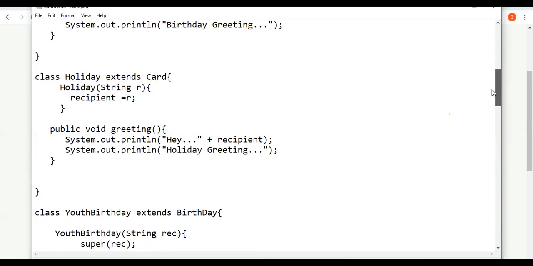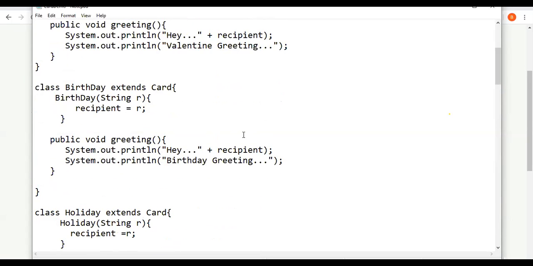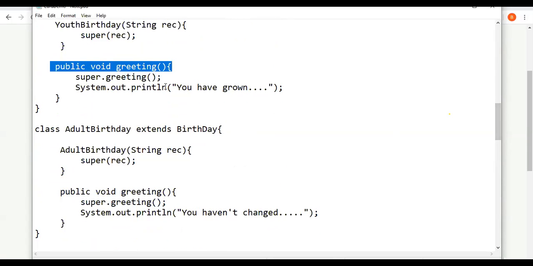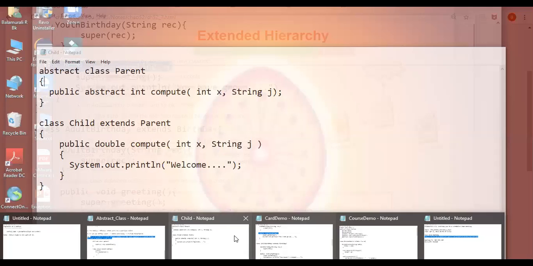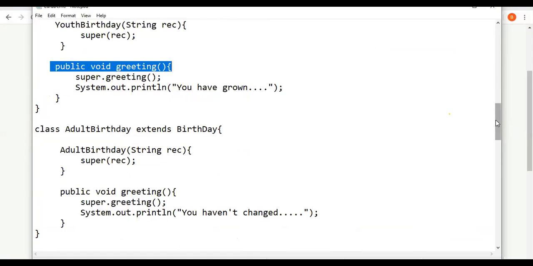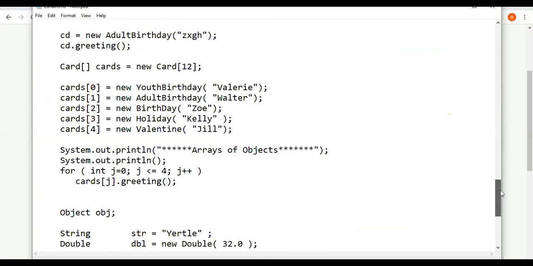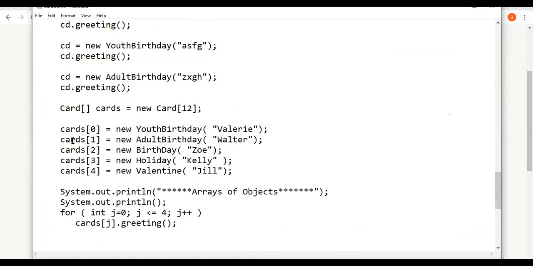The superclass is the birthday class, and it will say hey recipient birthday greeting, followed by that we are displaying you have grown. So this is what the program is. Here the code is there. After that I have also added something, so I will comment those things out to avoid confusion.